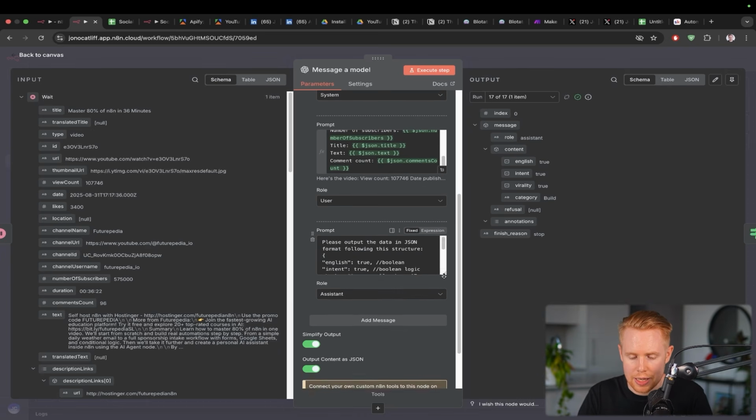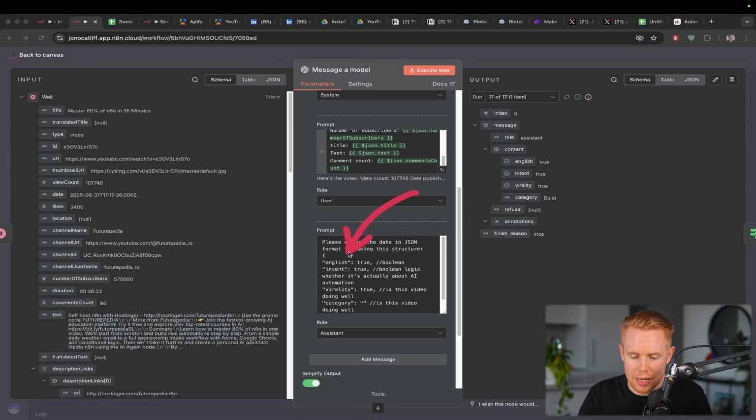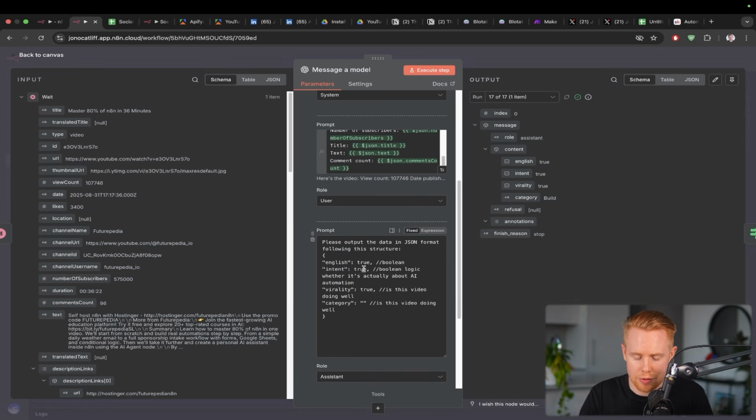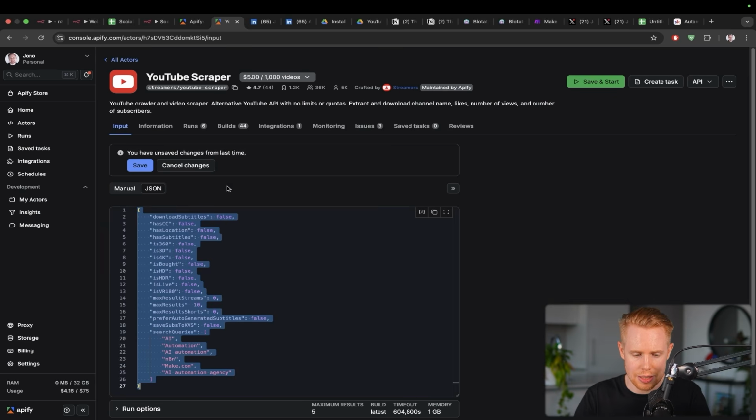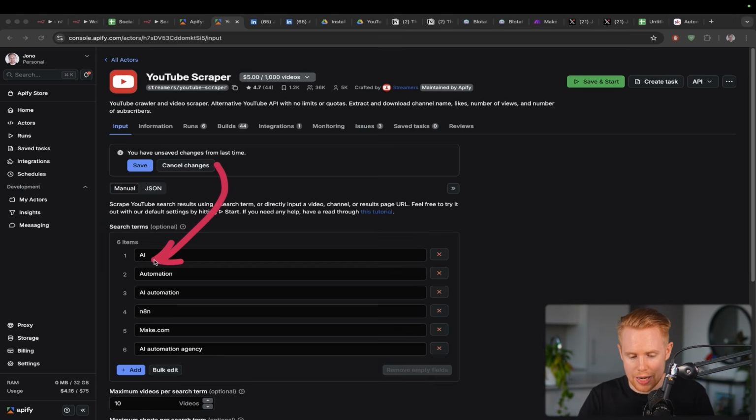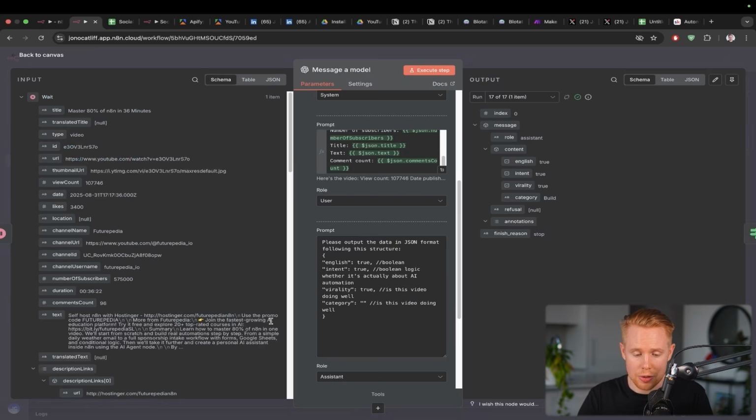And then what we're saying is define the output in JSON format using the following structure. Now this structure, you could always just go into ChatGPT, ask it to generate it for you, but essentially I'm just saying, hey, I want you to tell me if the language is English, if the intent is around the topics that I actually am interested in. So for instance here, if we go back, I'm interested in AI automation, n8n, make.com, and so on and so forth. Now the problem is that there's a lot of different topics on automation.